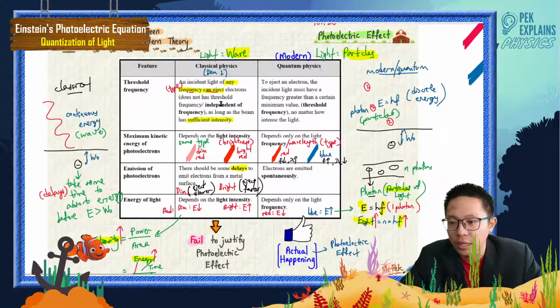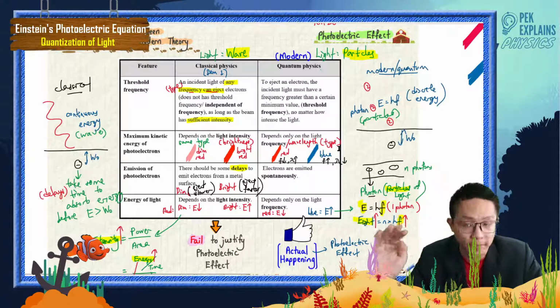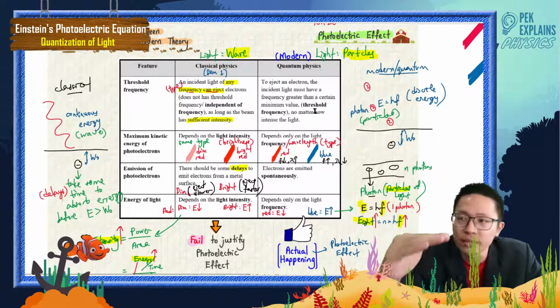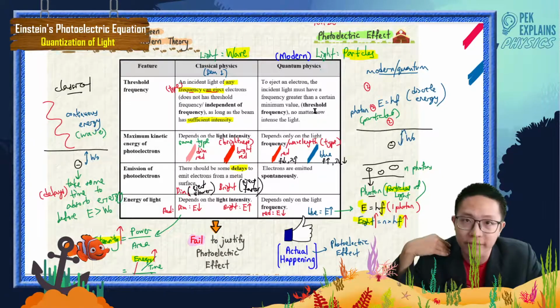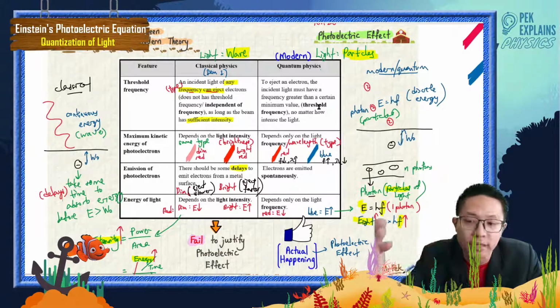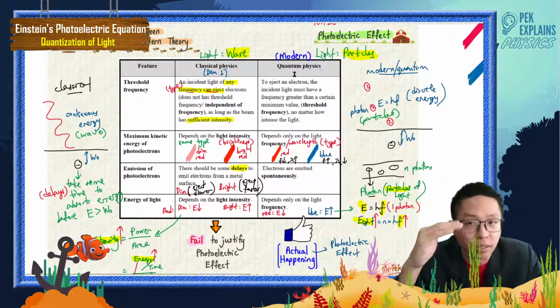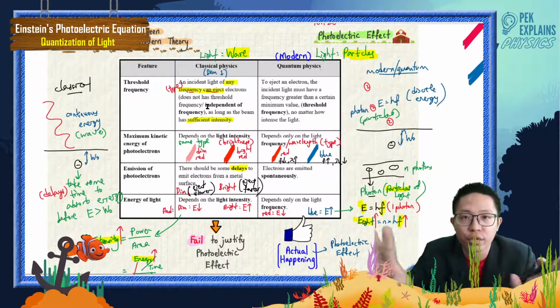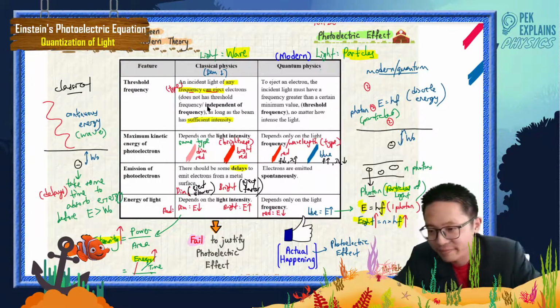If we talk about threshold frequency, because frequency is about the type of light, having a threshold frequency means certain light frequencies cannot eject. Light frequency higher than the threshold frequency can eject. That is quantum physics. But for classical physics, there's no threshold. No threshold means all light can eject.